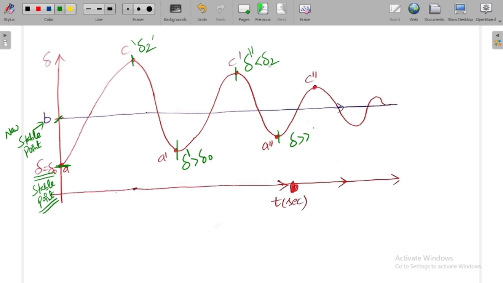Delta double dash is less than delta 2, and assume this as delta triple dash. Delta triple dash is greater than delta dash. Delta triple dash is the load angle here, delta dash is the load angle here. So delta triple dash is greater than delta dash, and delta dash is greater than delta naught.